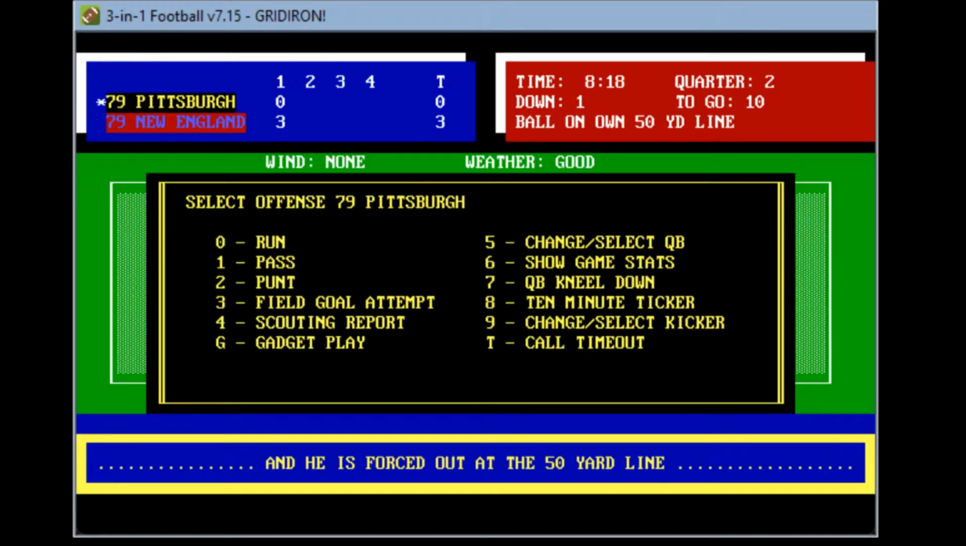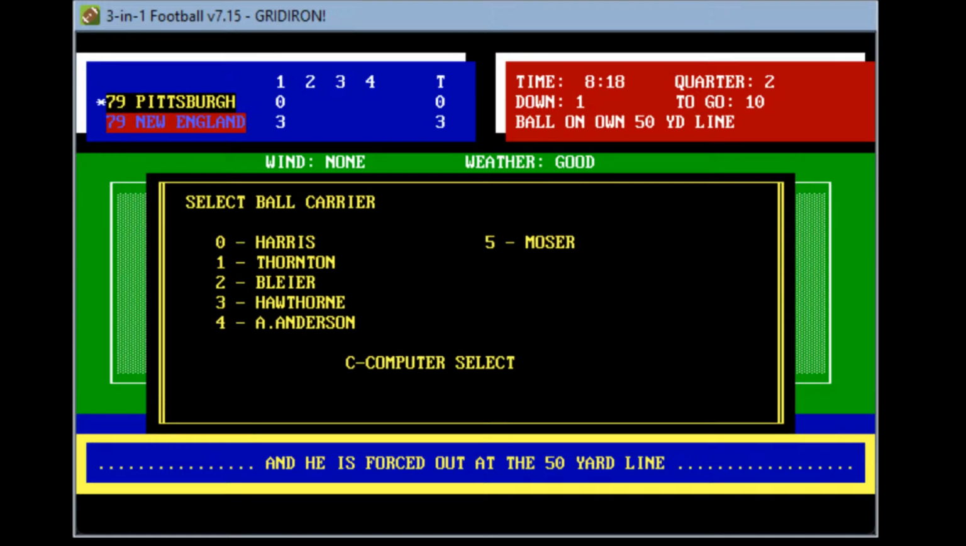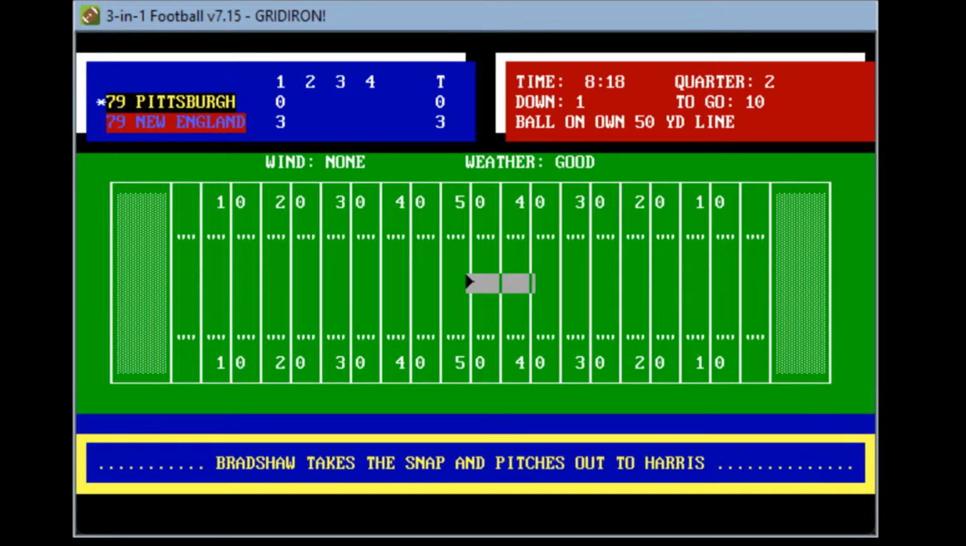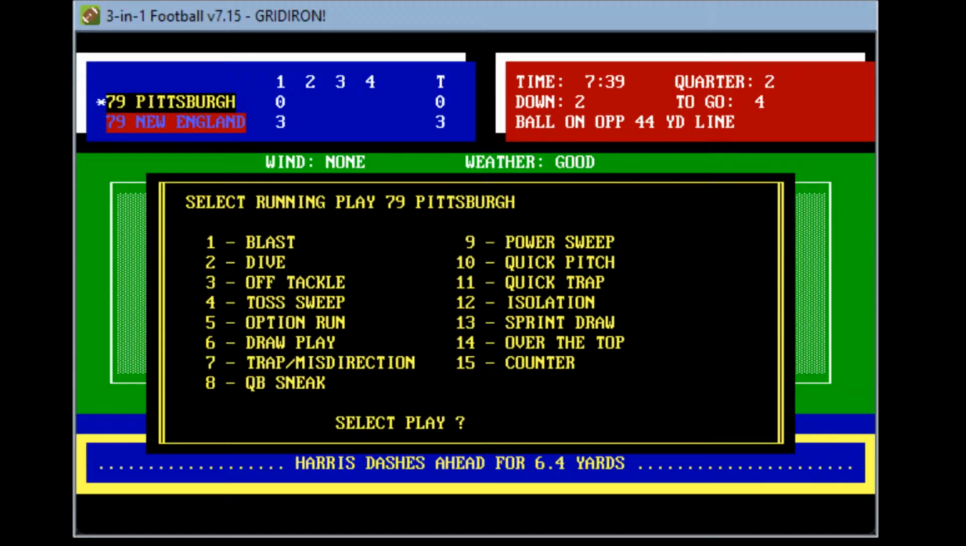Now Pittsburgh again will set up offense. Again, they're going to try for that power sweep by Franco, the play that makes them famous. Franco takes the snap. Harris around the end. He gets about to the 44, gets about 6. That's going to be a second and 4. So good job there for Pittsburgh getting a nice play.